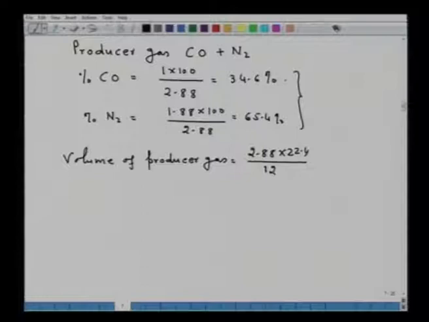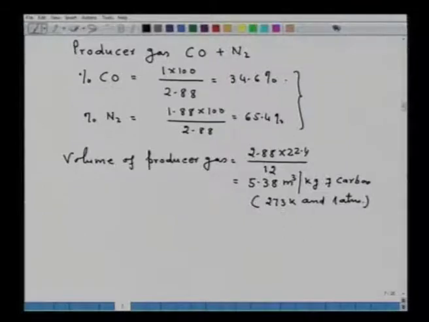So that will be equal to 5.38 meter cube producer gas per kg of carbon, and this is at temperature 273 Kelvin and 1 atmospheric pressure. So this is how one can perceive the composition of producer gas when air reacts with, for example, pure carbon.